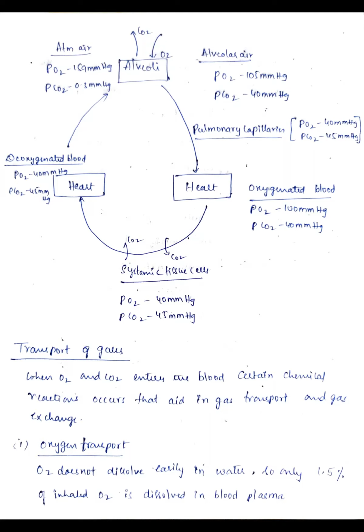Is it clear? Finally, again what happens: the deoxygenated blood enters into the heart and is supplied to the lungs, and the process continues like this. Okay, this you will call the mechanism of respiration.